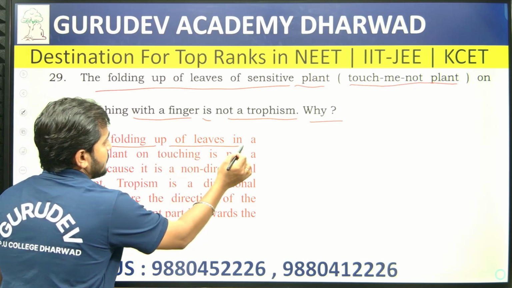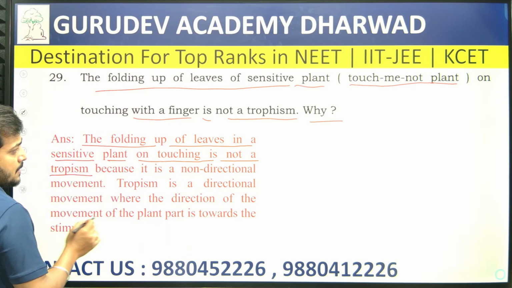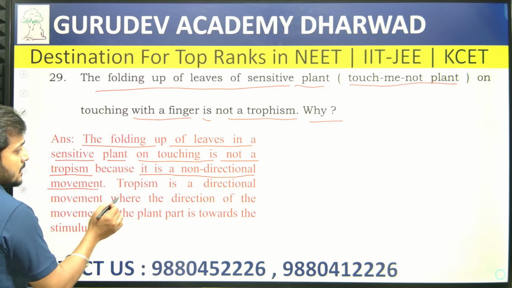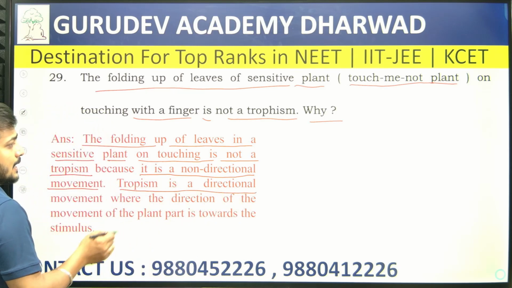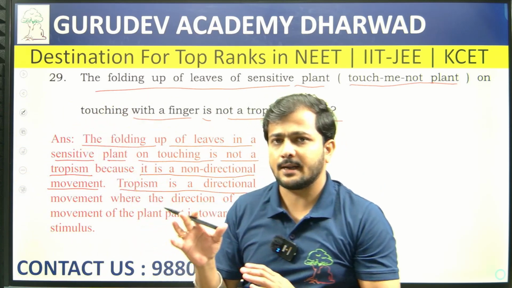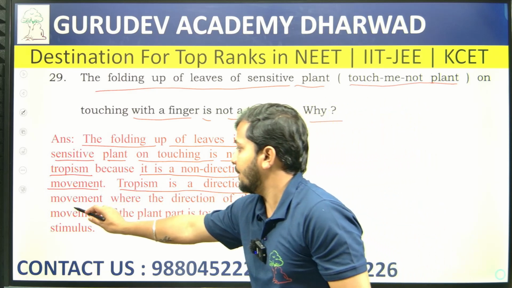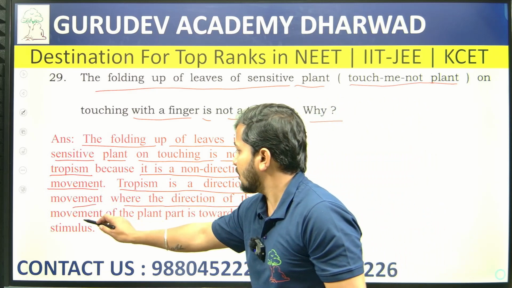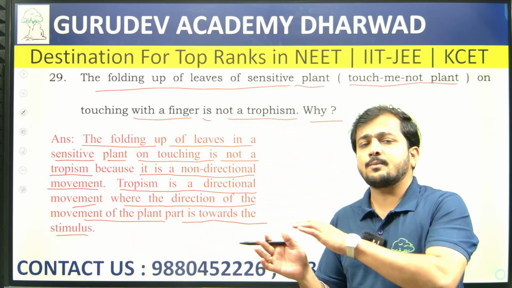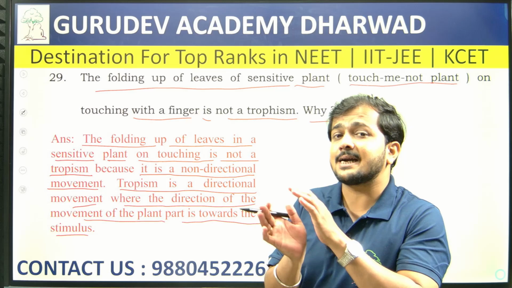The folding up of leaves in a sensitive plant on touching is not a tropism, because it is non-directional movement. The tropism is the directional one. Consider the sun on the right-hand side: the plant is going to bend towards the sunlight. That means it is a directional type of movement, where the direction of the movement of the plant part is towards the stimulus. So wherever the stimulus is, that plant part is going to carry out movement. So that movement is directional.